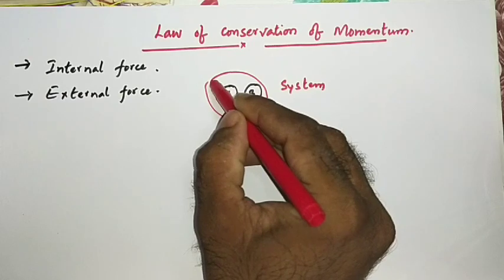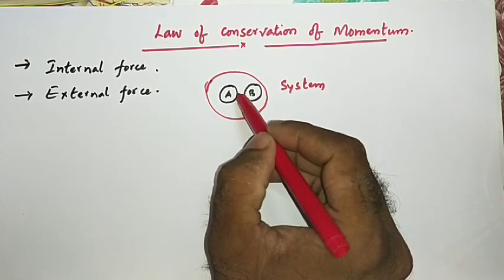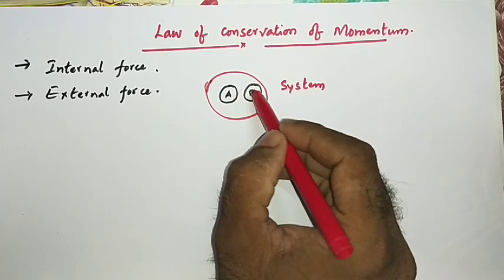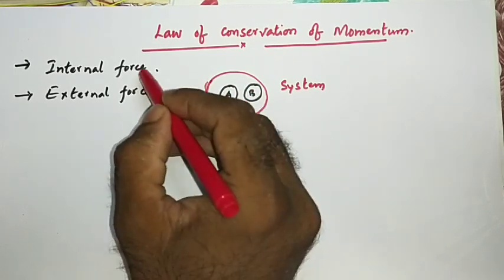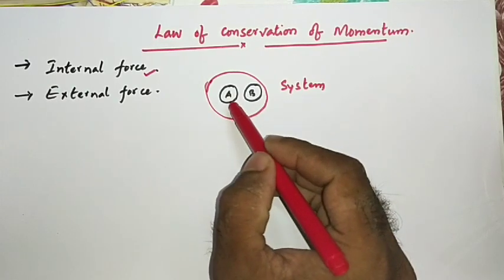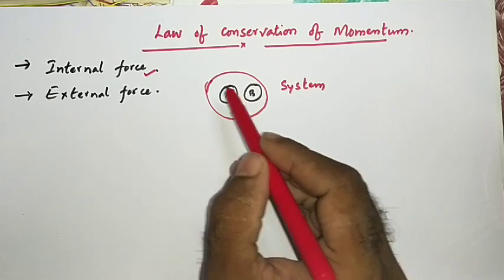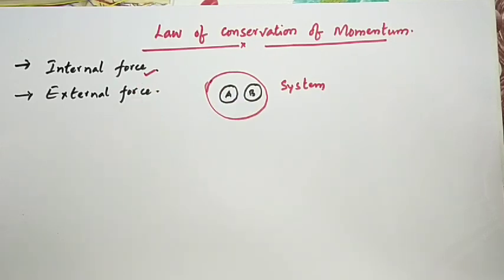So now the forces applied by A on B or B on A are called internal forces. Listen carefully. The force applied by A on B or B on A is called internal force.